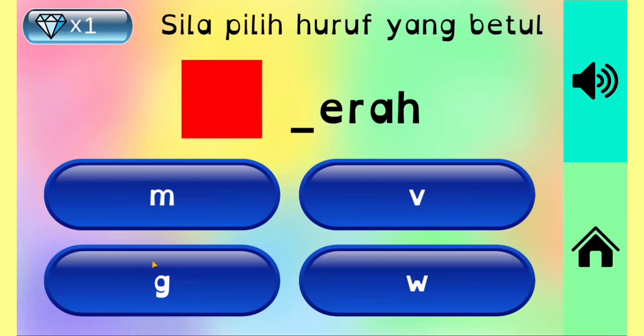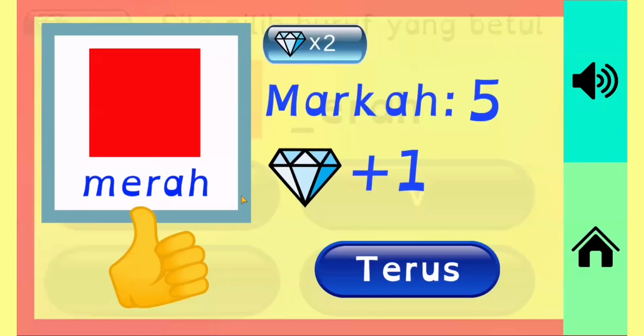The fourth is the teka huruf. They need to choose the correct letter based on the pronunciation. This is also the same as the previous one. If they choose the wrong letter, it will say Bukan saya, and if they choose the correct one, Anda jawab betul, and it will give marks and also a reward.